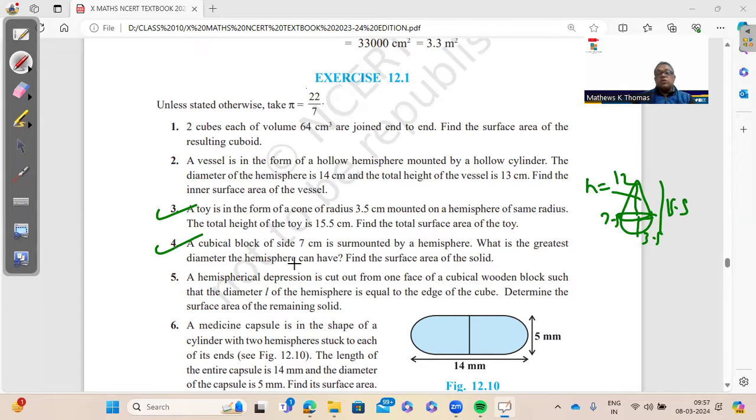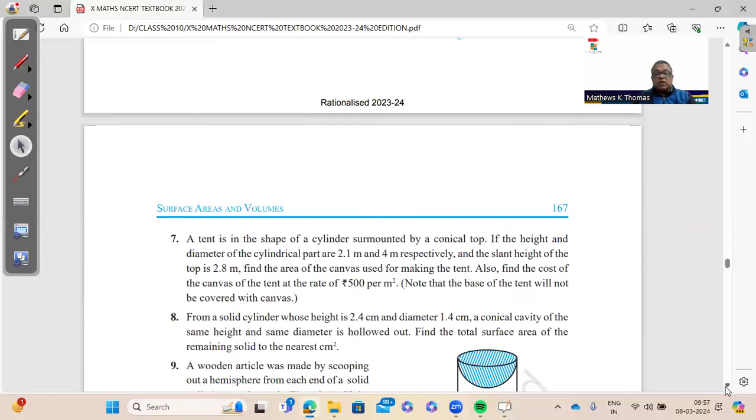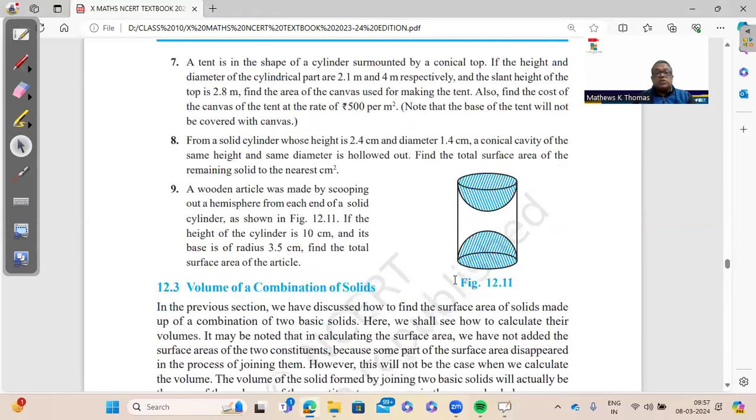And question number 4 is also an important question. So the first exercise has question 3, 4, and if you look at this, question number 7 is a very important question, and question number 8. So these are the important questions of the first exercise.